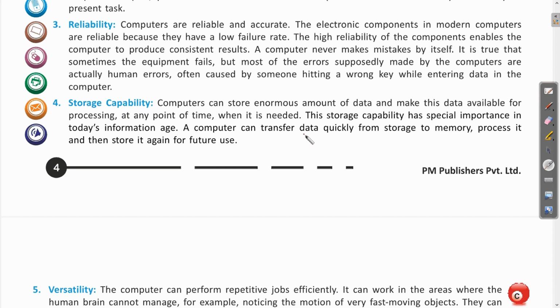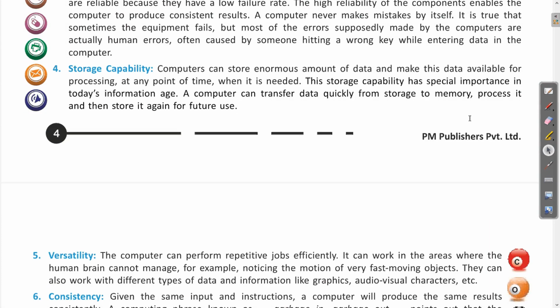A computer can transfer data quickly from storage to memory, process it and store it again for future use. Clear? So this way the computers can help us to save the data and provide us the data back whenever we need it, and after reprocessing it we can save it further. Clear? So this is the next feature of the computer.